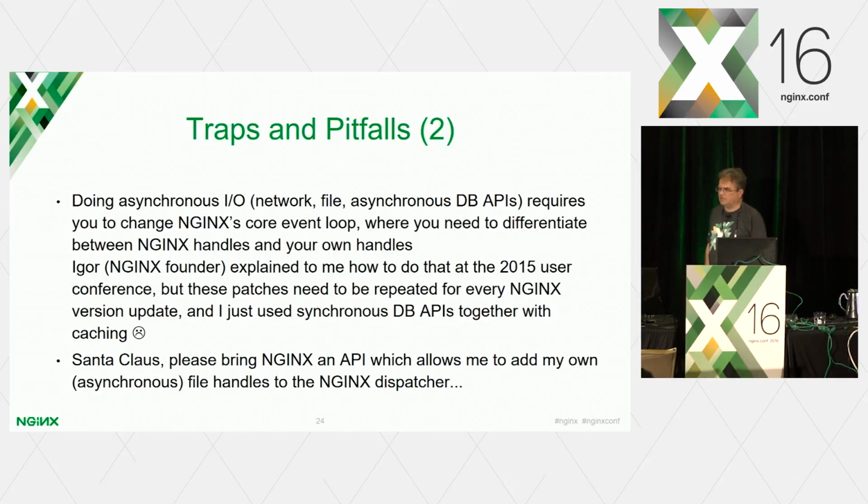And then you can do these things nicely. But it's not really planned for official support to put your own file handles into the NGINX execution engine. That's not planned to be done. So they don't want to do this, essentially. They bring out an application server, which is fine, which is probably going to be really awesome. I mean, compared to JBoss or Tomcat, okay? I'm laughing again, right?